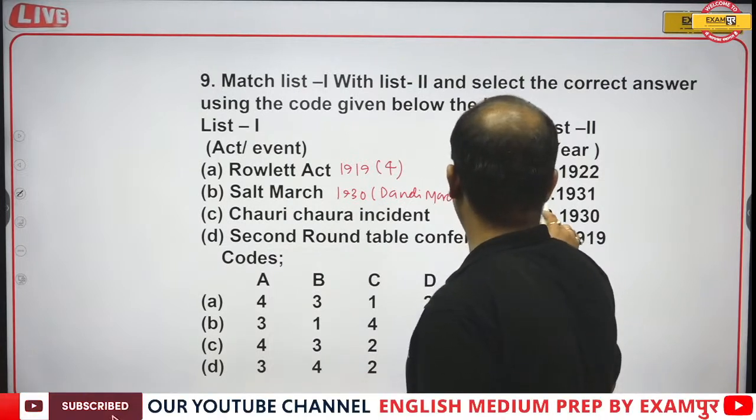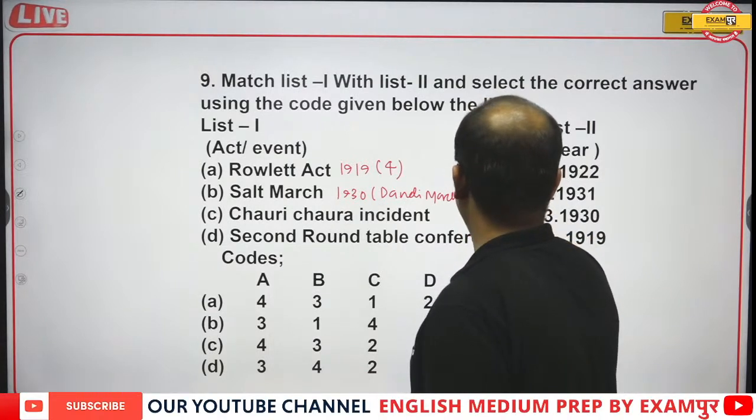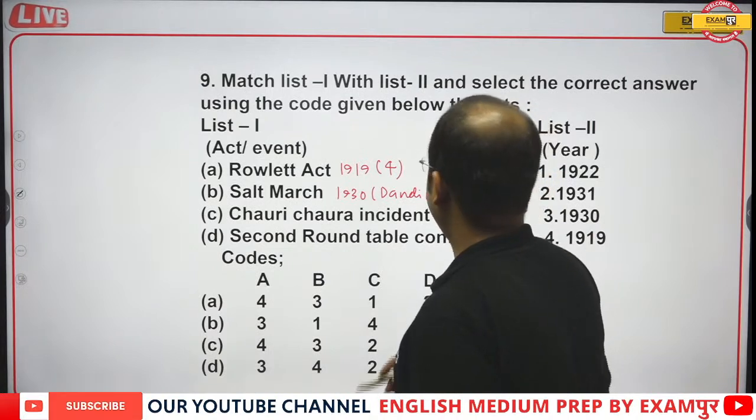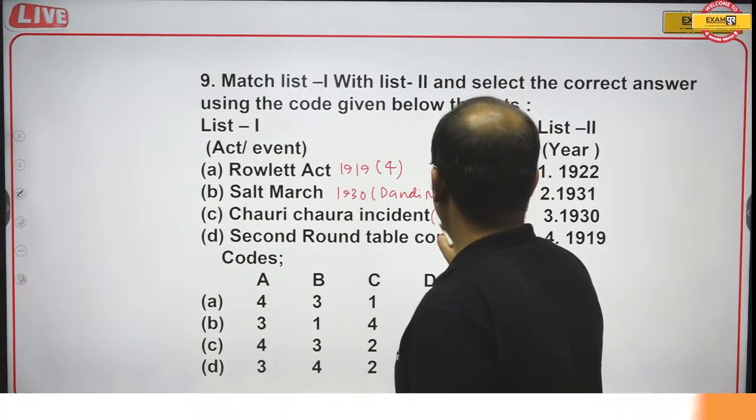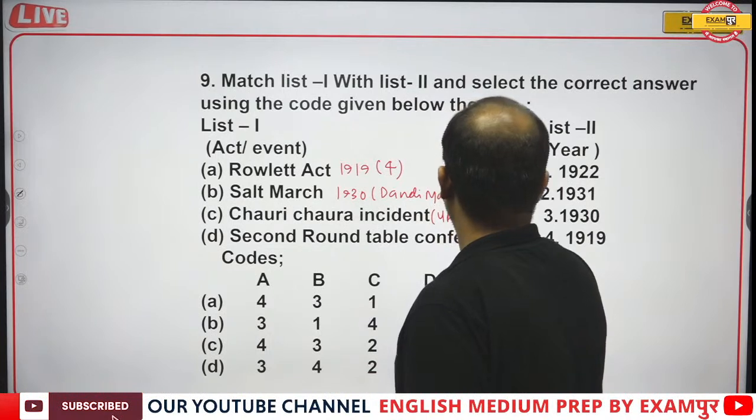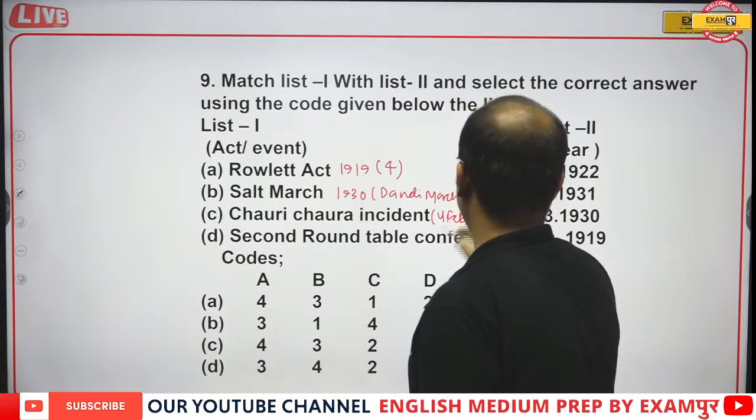So that is option 3. Then Chauri Chaura incident, 4th February 1922, so that is option 1.